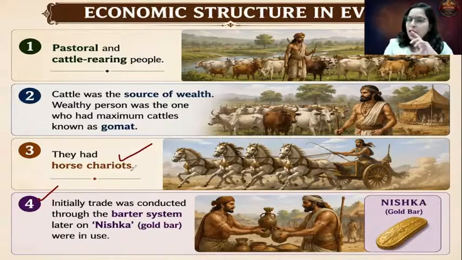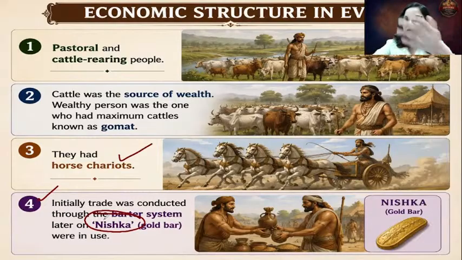Archaeologists have found a gold bar, and this gold bar is even mentioned in the Rig Veda. This gold bar was referred to as Nishka. Please remember this Nishka. It is said that in the barter system, this Nishka was also used. So in place of a Nishka, you will get this many grains. I have a Nishka, I'll give you the Nishka, and in return you have rice, give me rice. That is called the barter system.